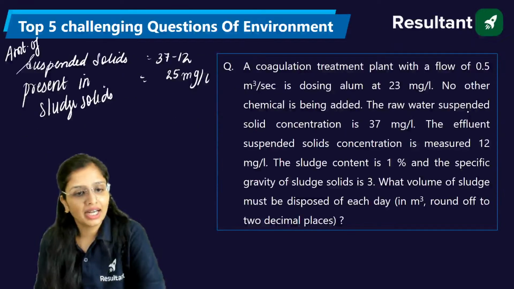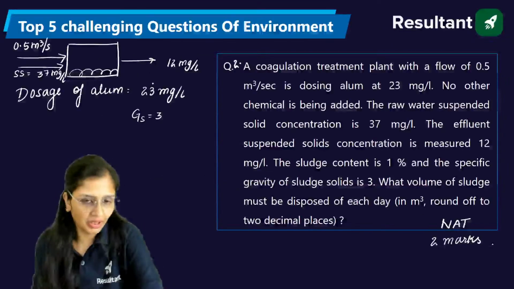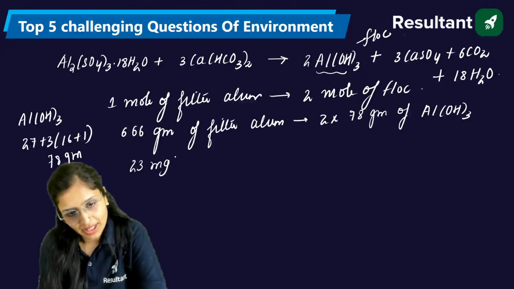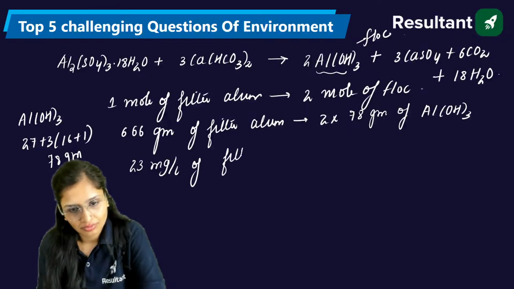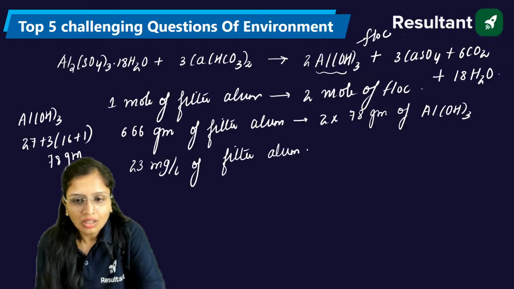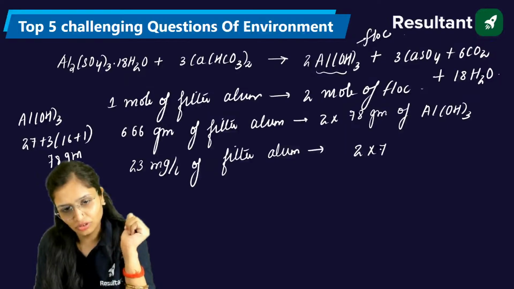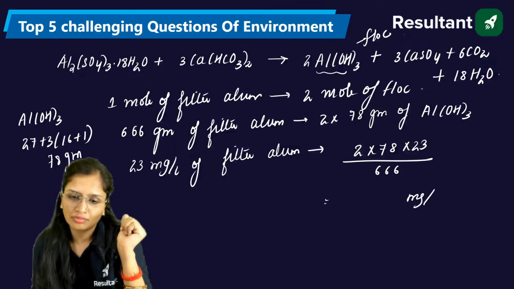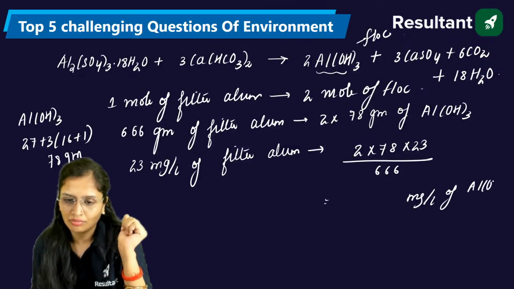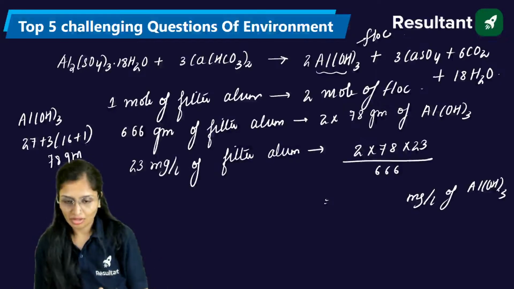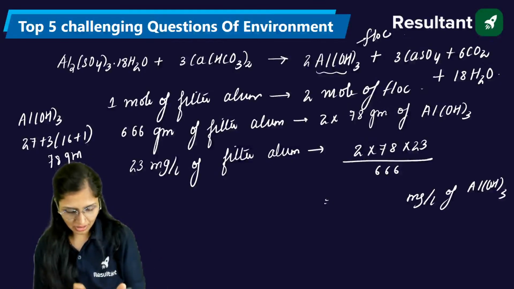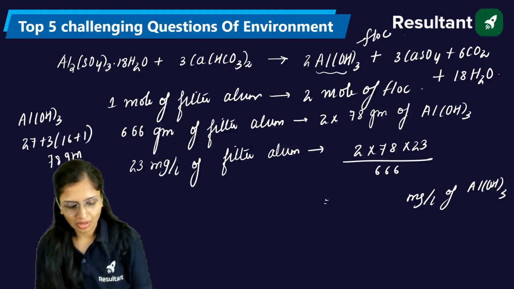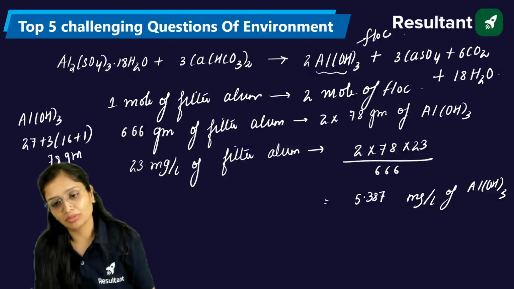So how much is the filter alum dosage given to you? 23 mg per liter. So 23 mg per liter of filter alum will generate how much flock? 2 into 78 into 23 divided by 666, which is 5.387 mg per liter.